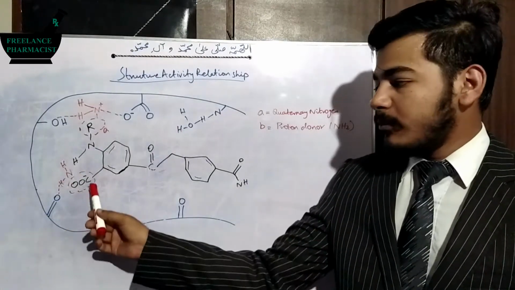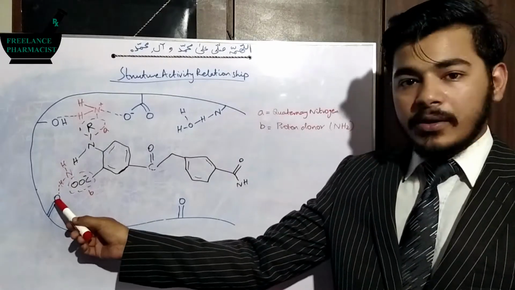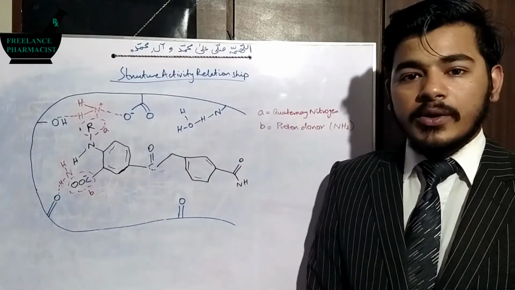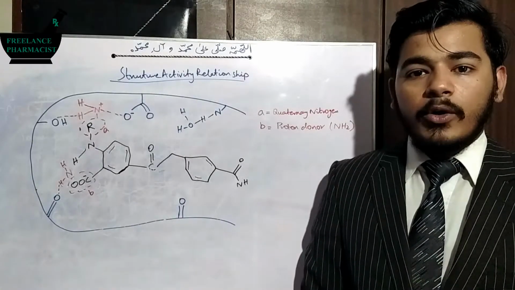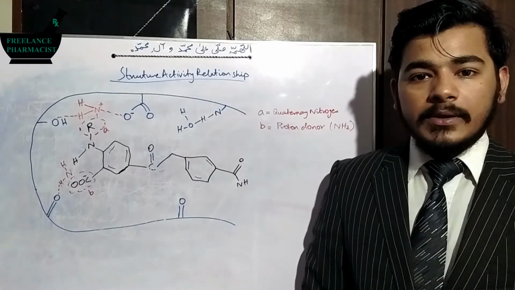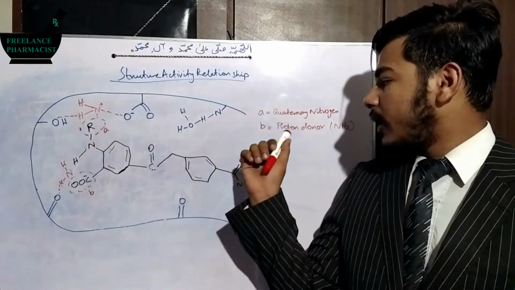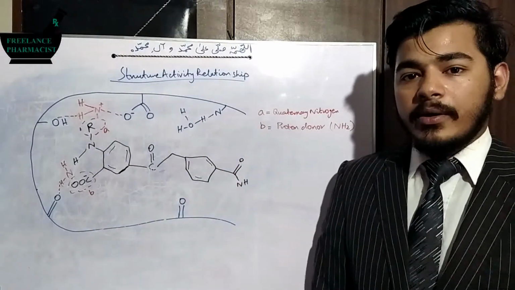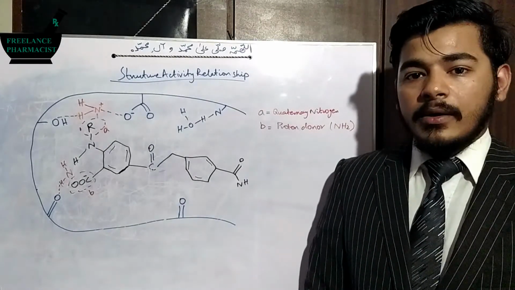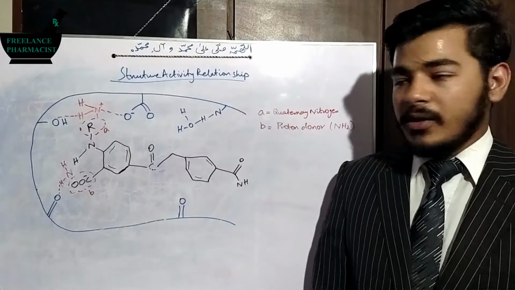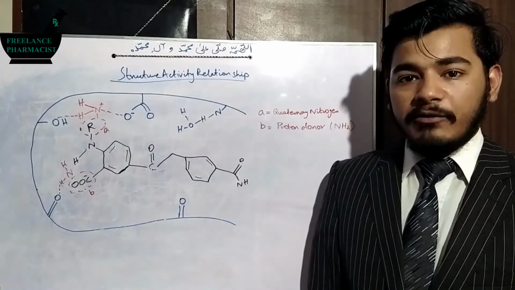Instead of this component, if an amine were present, the oxygen can interact with this hydrogen in the form of hydrogen bonding through the proton donor and acceptor phenomenon. So to B we have marked that a proton donor is required in order to make the interaction, which means that a modification in the form of a proton donor at this component would be efficient.